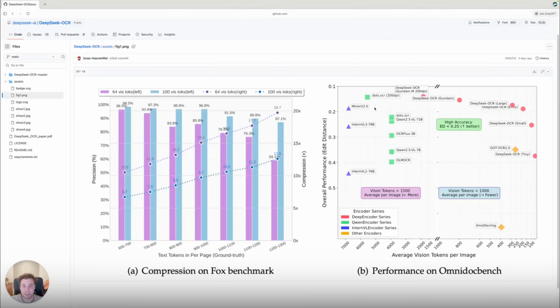DeepSeek did it again, shaking the world of artificial intelligence. A picture is worth 1,000 words. It literally took that seriously. It's a two-step VLM, vision language model, that compresses text into visual tokens and then decodes them back with high fidelity. But what it's really aimed at is solving long context for LLMs.